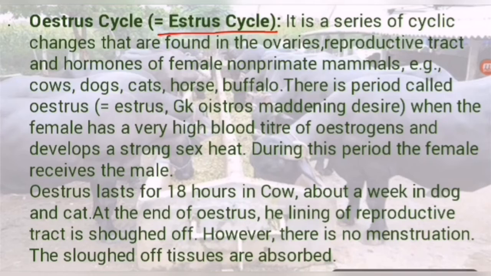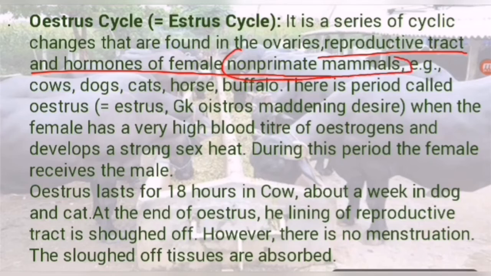The oestrus cycle is the series of cyclic changes found in the ovaries, reproductive tracts and hormones of female non-primates. Non-primate mammals are mammals that do not belong to the order Primata. Examples: cows, dogs, cats, horses, buffaloes.